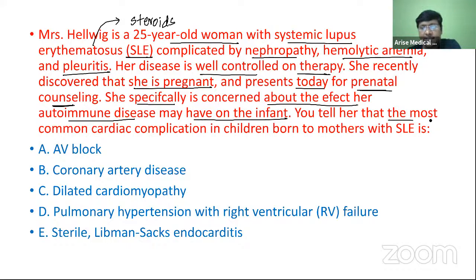You tell her that the most common cardiac complication in children born to mothers with SLE is: AV block, coronary artery disease, dilated cardiomyopathy, pulmonary hypertension with right ventricular failure, Liebman-Sacks endocarditis. Yes, Shinoy, Liebman-Sacks endocarditis. Okay. Any other answer?